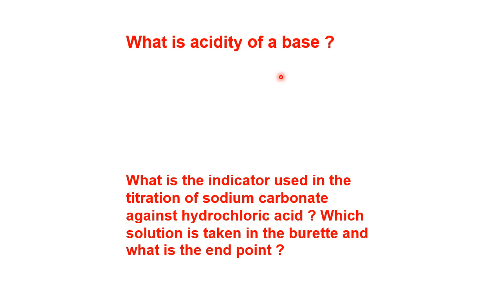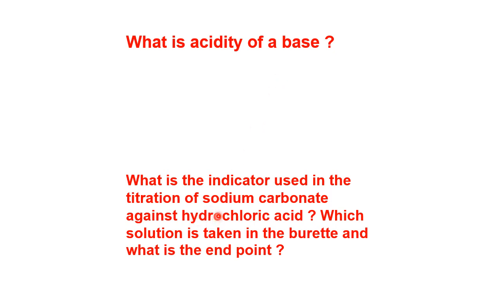Whereas in the case of magnesium hydroxide, its formula is what? Mg(OH)2. The number of OH groups is 2, therefore the acidity is 2. And in the case of aluminum hydroxide, if you go for the crisscross method, you will get the formula Al(OH)3, and the acidity of aluminum hydroxide is 3. So straight away, it is the number of OH groups present in the formula.